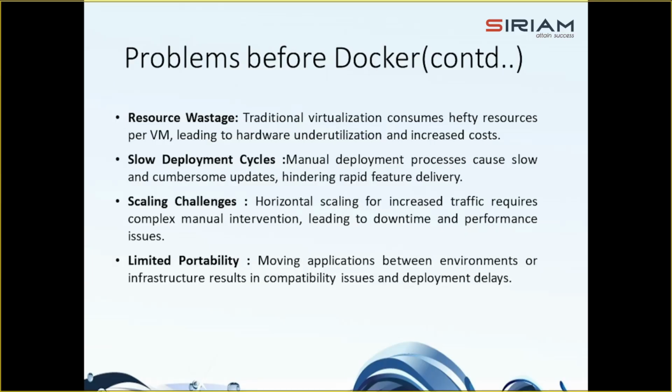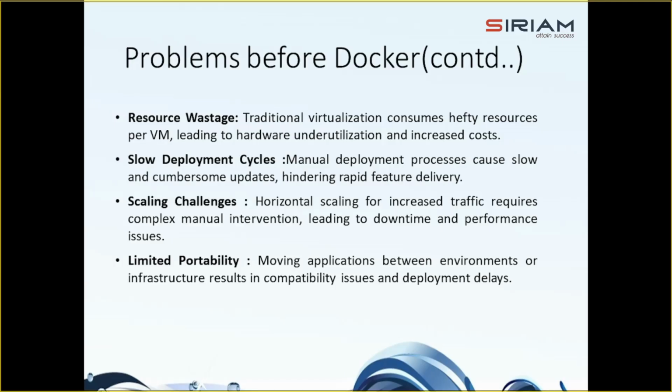If we talk about the second problem, that is resource wastage, what it means is that traditional virtualization solutions such as hypervisor-based virtual machines consumed significant resources per VM. That is, they consumed significant resources per virtual machine, and this led to hardware underutilization. It also increased the cost of provisioning and maintaining infrastructure, and there was inefficient resource allocation.